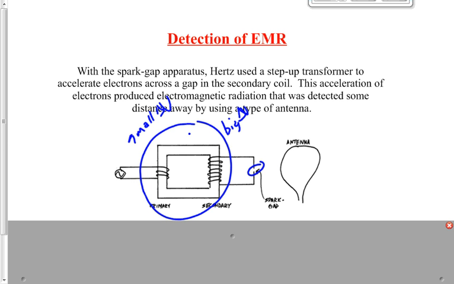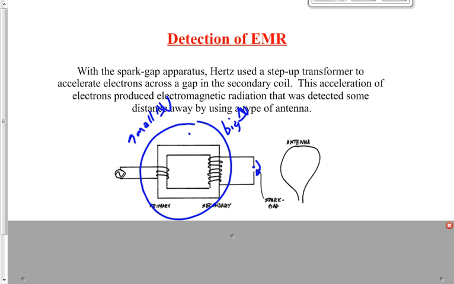It ignites the fuel. It's almost the same thing here, except we don't have gasoline to be ignited here. We get a big potential difference here. That causes electrons to jump across this little gap, like the gap we have in a spark plug. Now, if Maxwell's theory is correct, then that should produce electromagnetic radiation, right? Because if you have electrons just sitting here on one side of the gap, and then they jump to the other side of the gap, they had to accelerate to do that. If Maxwell's theory is correct, then this should produce electromagnetic radiation. Accelerating charged particles should produce EMR.